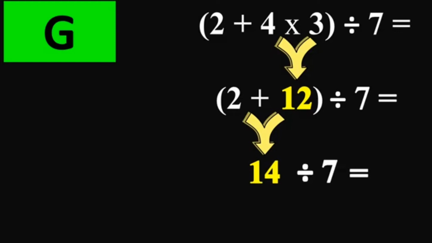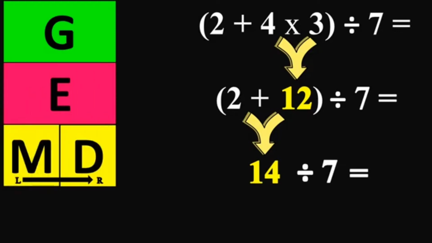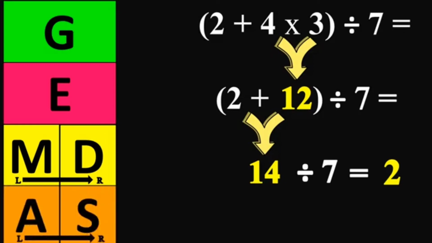Since in this equation, there are no exponent, multiplication, so we do division. 14 divided by 7 equals 2. No more addition and subtraction, so our answer is just 2.